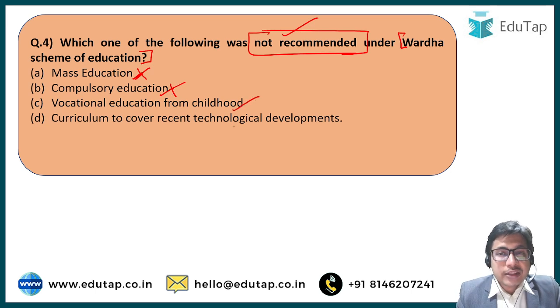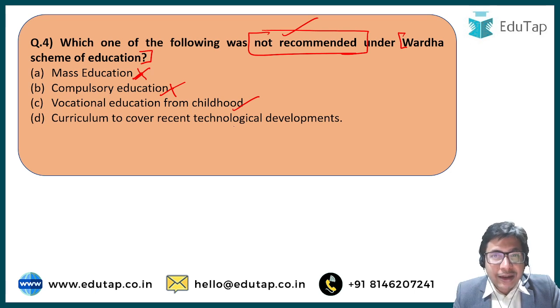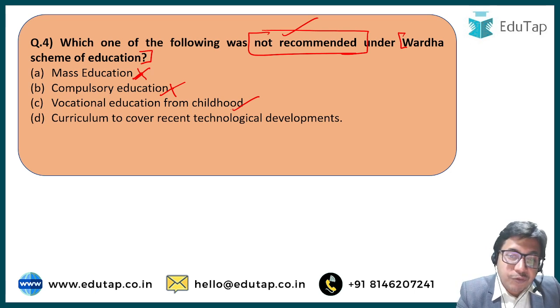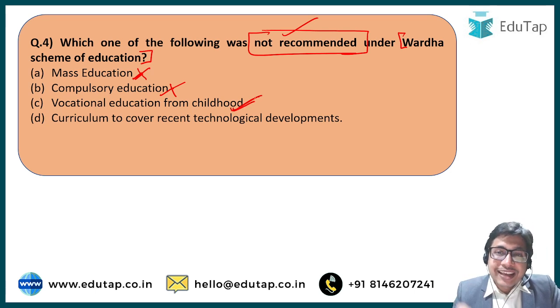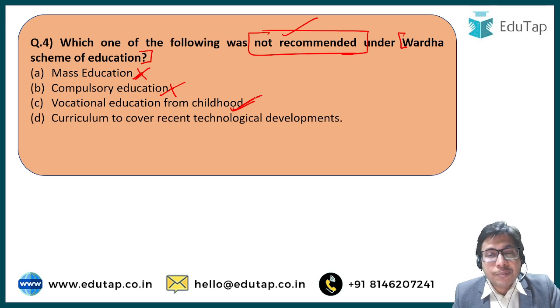Vocational education from childhood. Gandhiji was a very big advocate of vocational education. He believed that people should gain education about languages and sciences, but they should primarily gain some skills, some talent, or some education about professions: what they will do, how they will become self-sufficient, self-dependent, how the various village economies will become inherently self-dependent. This was one of the major objectives of the Vardha scheme of education. That is why vocational education should be provided to students from an early age, so that they are able to profess various particular handicrafts or various particular jobs and professions.